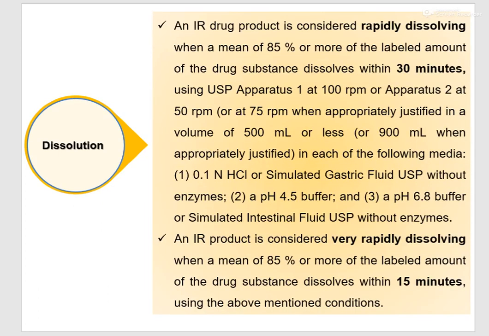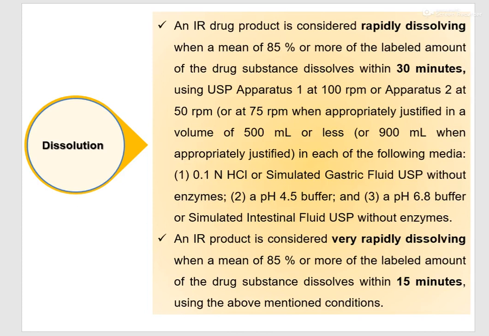Now the last is dissolution. An immediate release drug product is considered rapidly dissolving when a mean of 85% or more of the labeled amount of the drug substance dissolves within 30 minutes. So your drug is considered rapidly dissolving when 85% of the labeled amount or more is dissolving within 30 minutes, using USP apparatus 1 at 100 rpm. Means there are conditions.